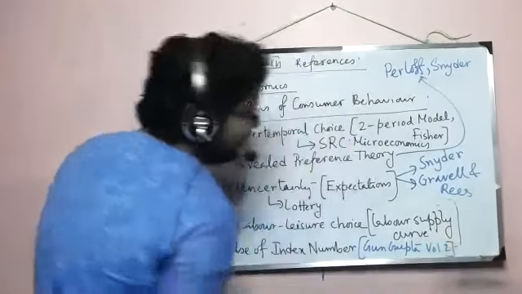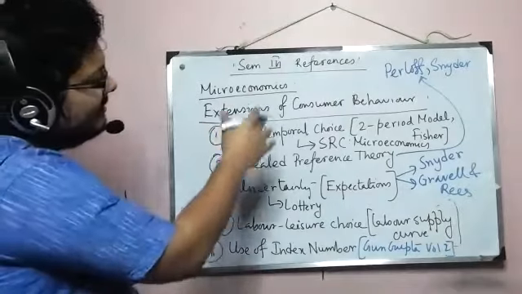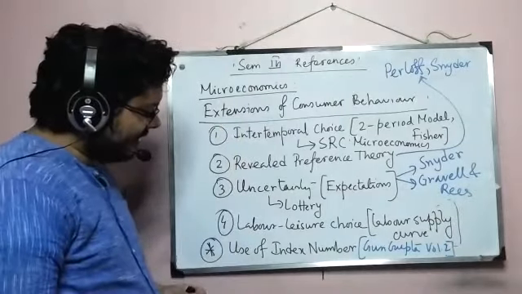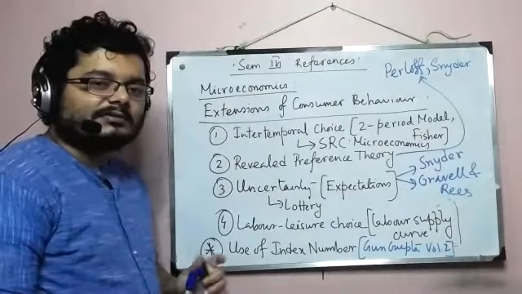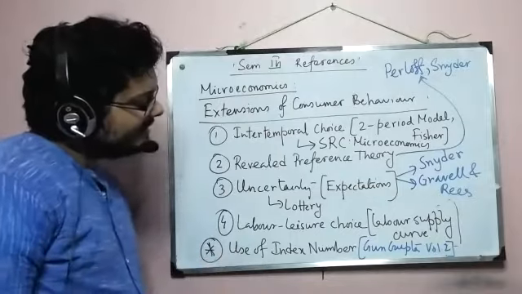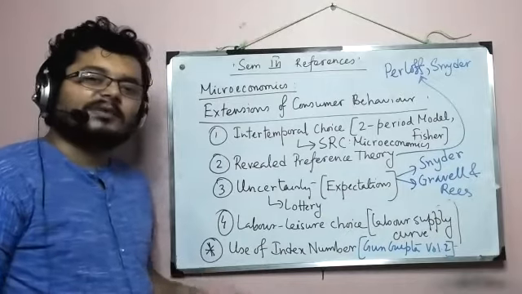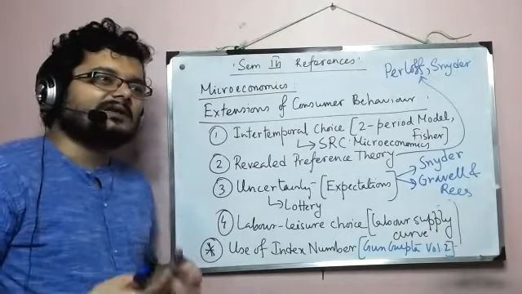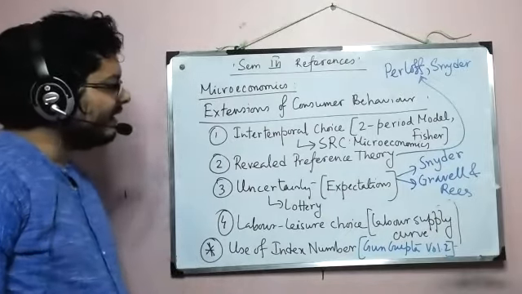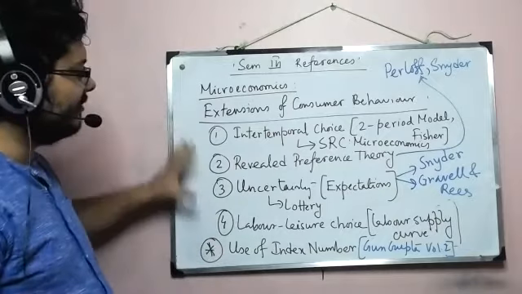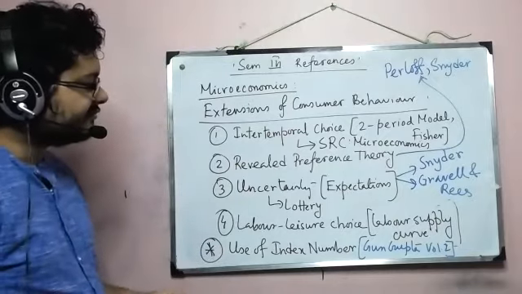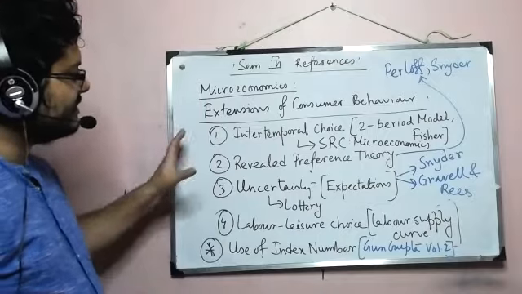So Gupta volume 2, and then a mix of all these books, because after learning index number, what we are left with in this topic is basically solving some problems related to increase in price and how that affects the consumer's demand and all that. So that's not really typical to any one book. Okay, so this is our structure.